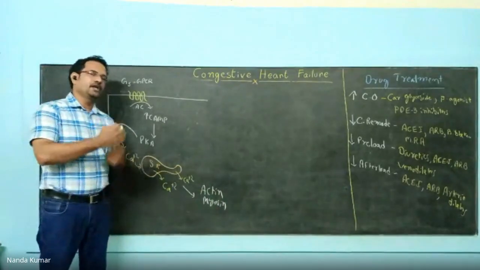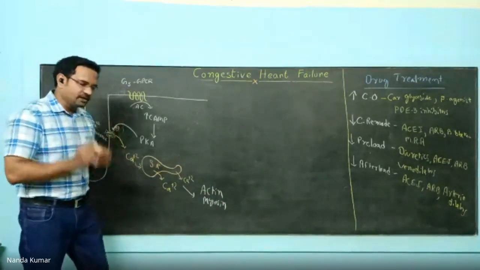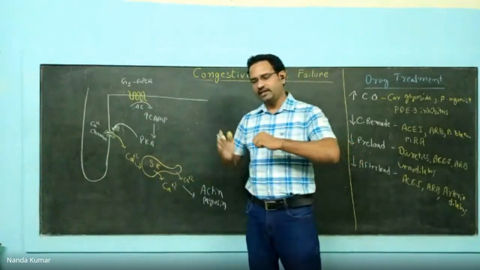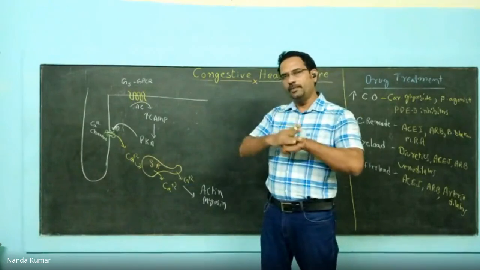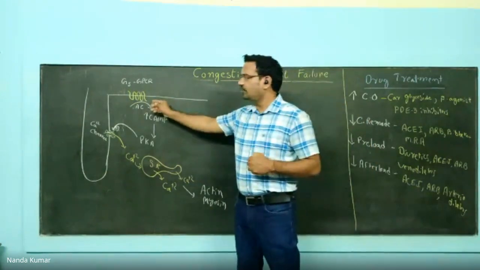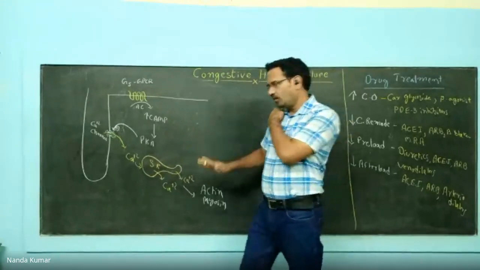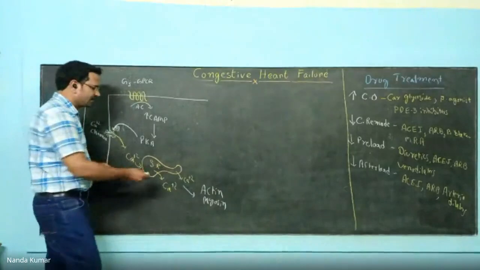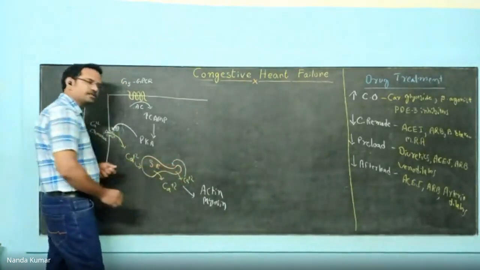Actins are combined with troponin C and tropomyosin. The inhibitory action of tropomyosin is removed by calcium, and actin combines with myosin. The combination results in contraction. This is how contraction occurs, and this is how beta receptors act. Now, what happens after this? Once calcium has shown its action, calcium is taken back into the sarcoplasmic reticulum.